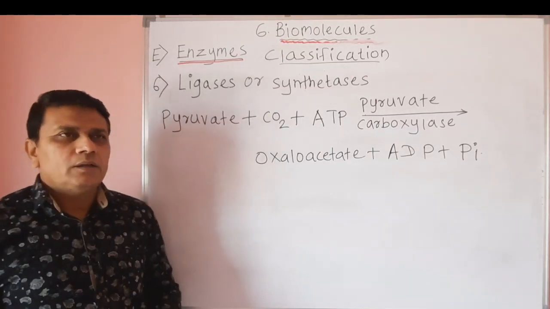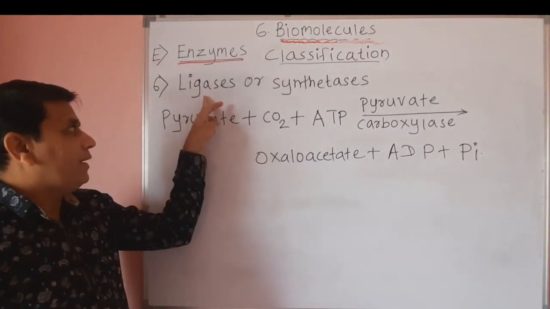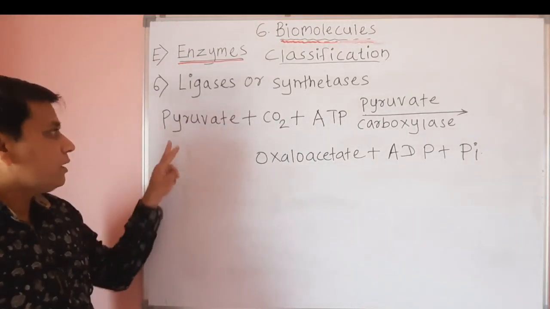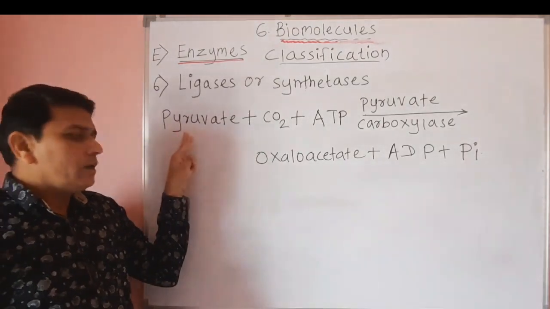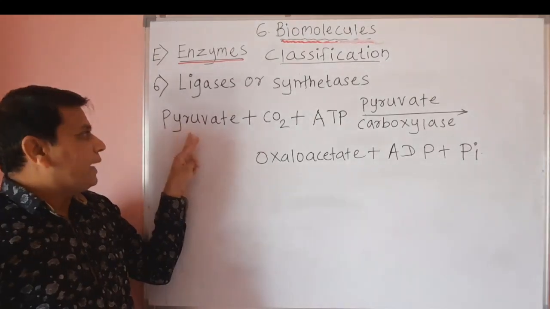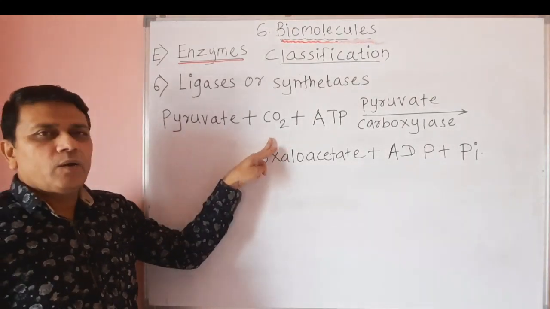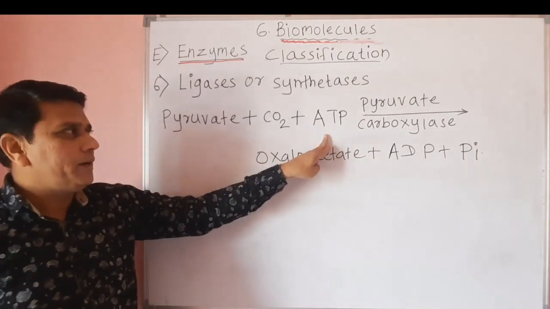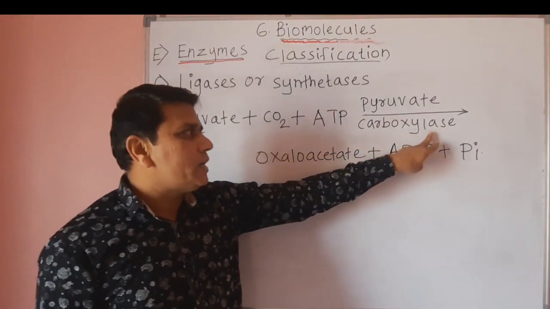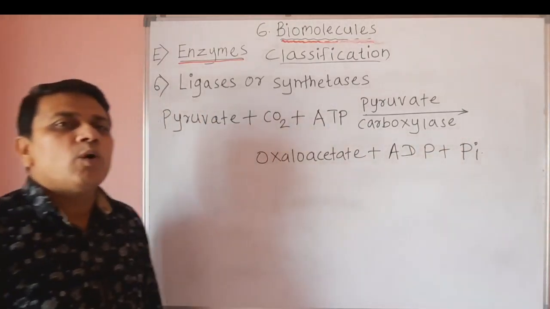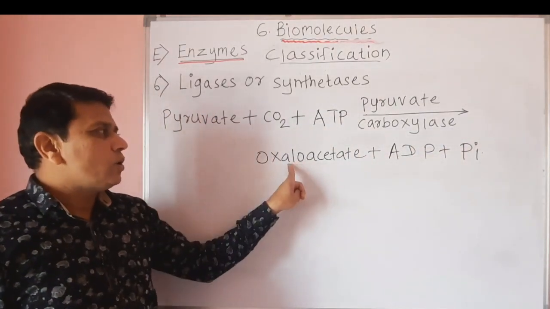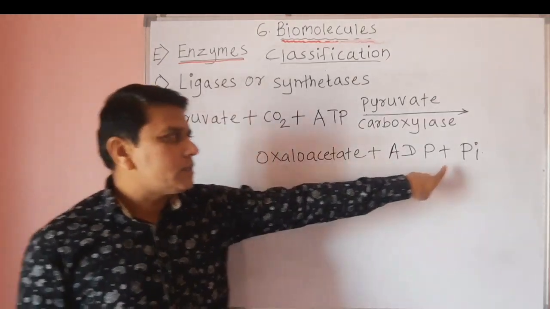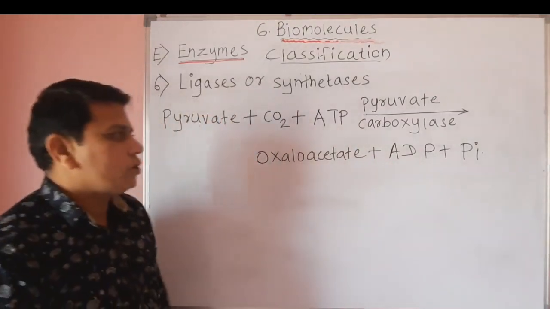Then the next group of enzymes are called ligases or synthetases. Here is an example: pyruvate plus carbon dioxide plus ATP, that means adenosine triphosphate, in presence of the enzyme pyruvate carboxylase produce oxaloacetate plus ADP plus inorganic phosphate.